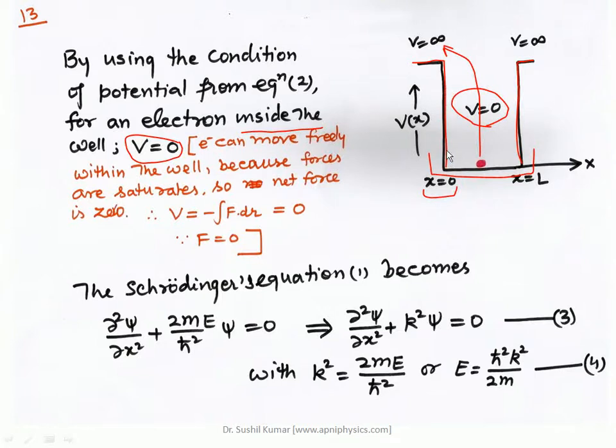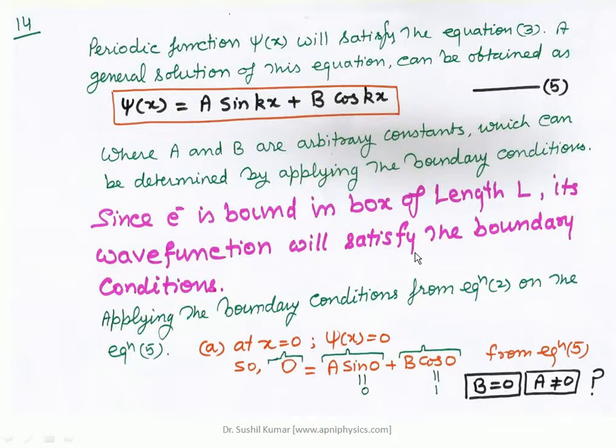So obviously the wave function will be equal to 0, and the same situation at x equal to L. At x equal to L, you cannot find the particle. The particle is between x equal to 0 and L, and beyond this side and the other side there is no probability of finding the electron.